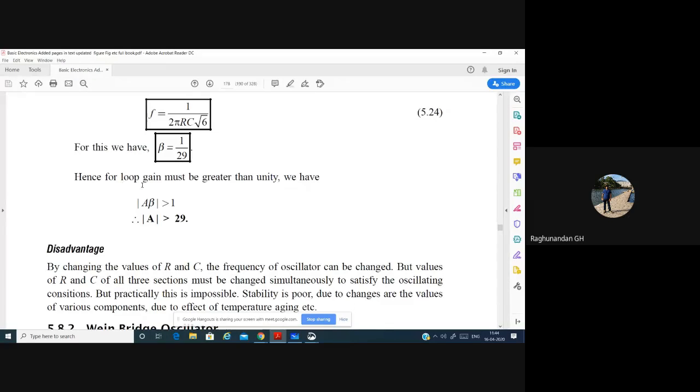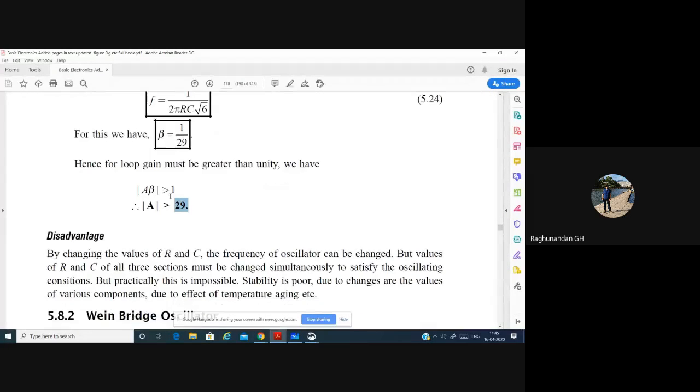And hence the loop gain must be greater than unity. So here, in order to get sustained oscillation, A should be greater than 29. So A should be greater than 29. Then only, when A is greater than 29 and beta is equal to 1 by 29, will the loop gain become equal to 1. Otherwise, it will be less.